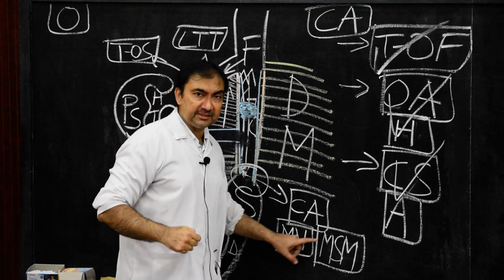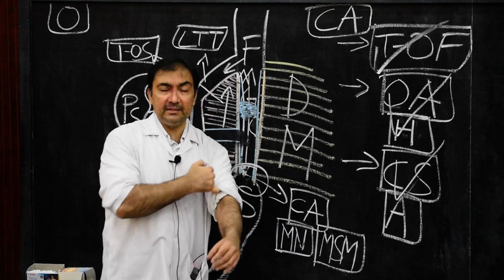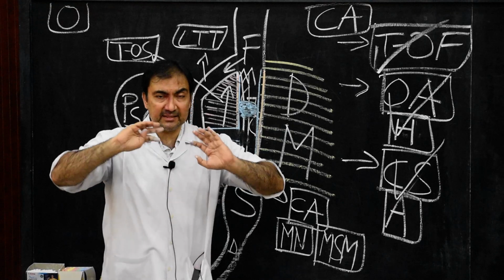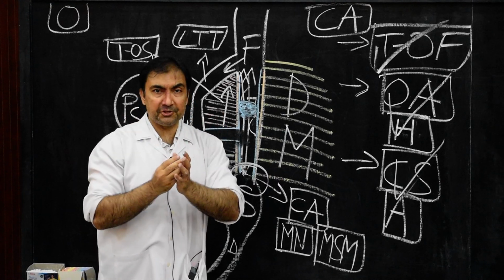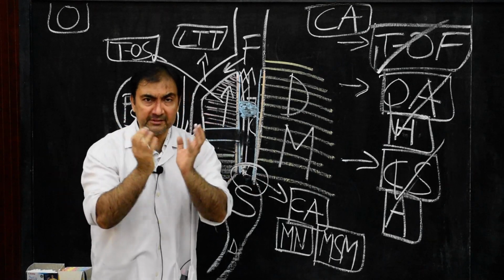Meissner. These two plexuses are present in its muscular wall as well as in the mucosal compartment and connective tissue compartment, that means in the esophageal walls itself.